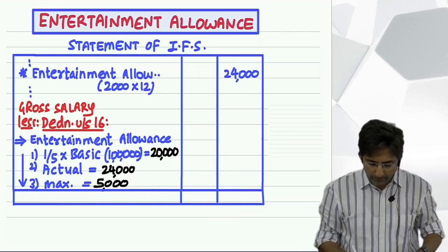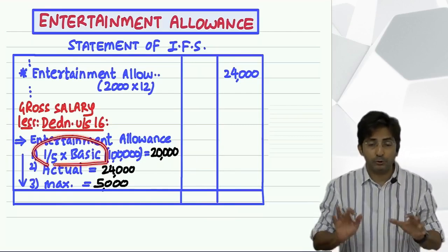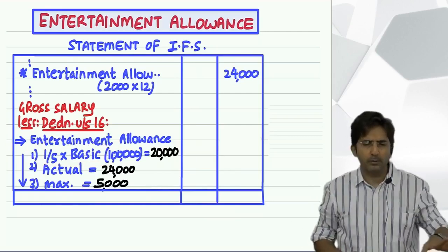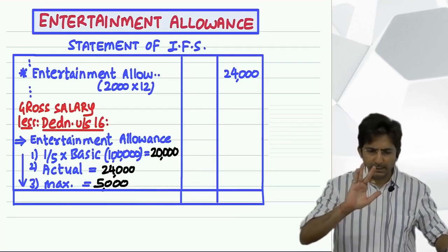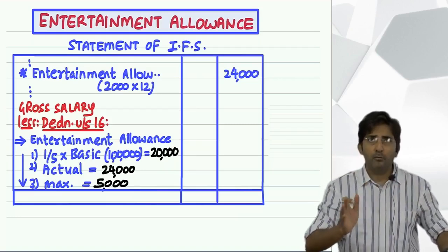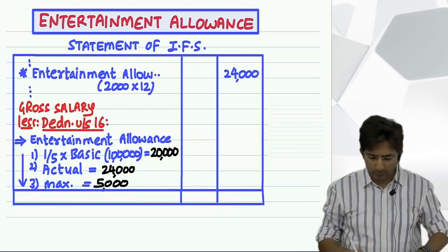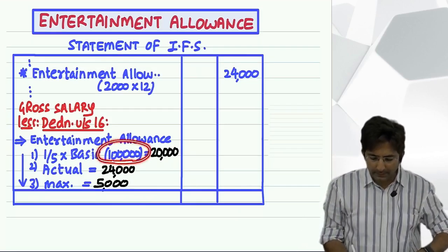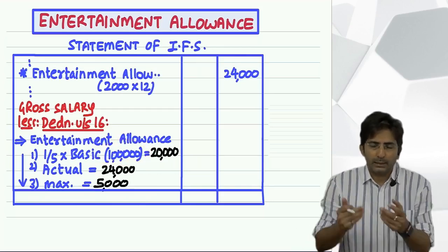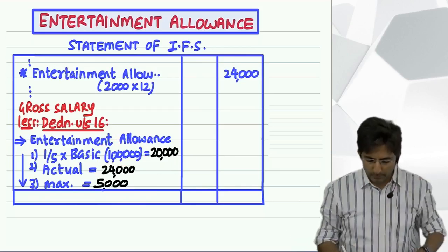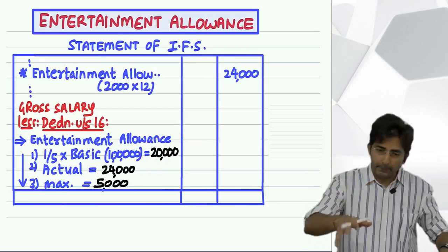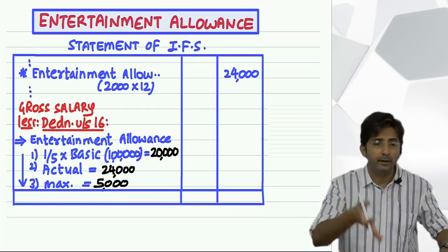One upon five into basic salary, actual amount received, and 5,000, whichever is lower. Fixed formula. Okay. I will comment on this after some time. First respect the formula because this will give you marks. One upon five into basic salary. So let's assume the employee's basic salary is 1 lakh. In every question you will be given a basic salary. So whatever the basic salary is, take 1/5 of that. So that comes to how much? 20,000 in my example. It will not always be 20,000. Depending upon the basic salary in the question, you have to take 1/5.